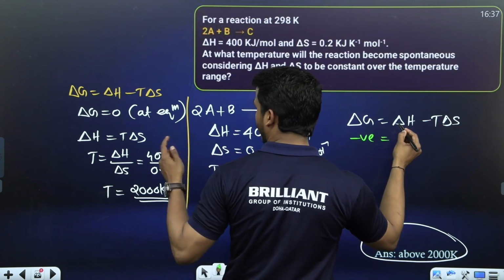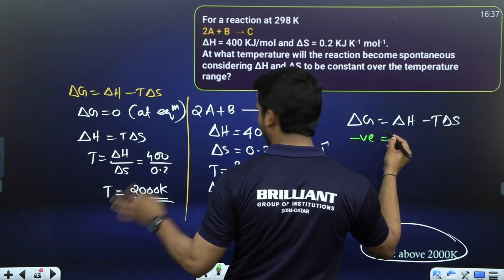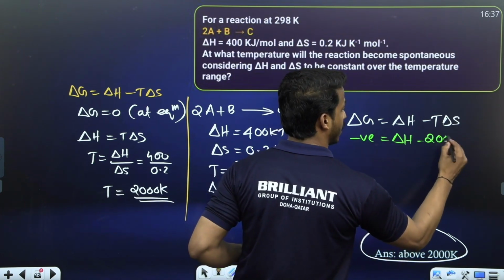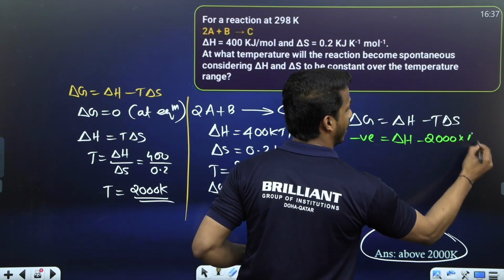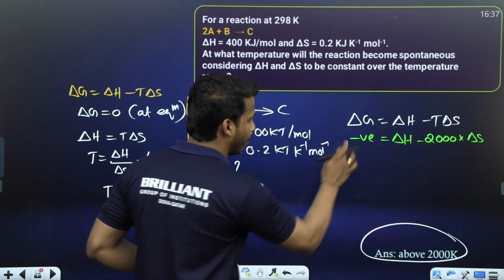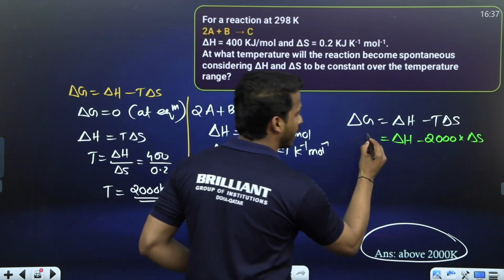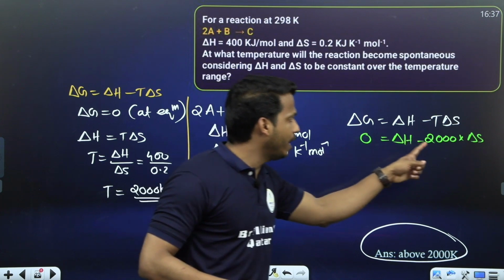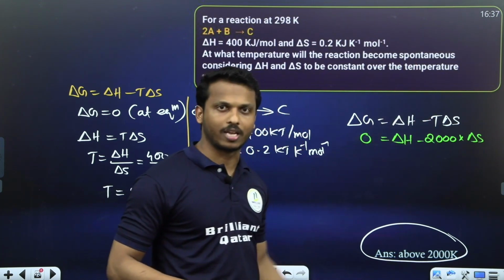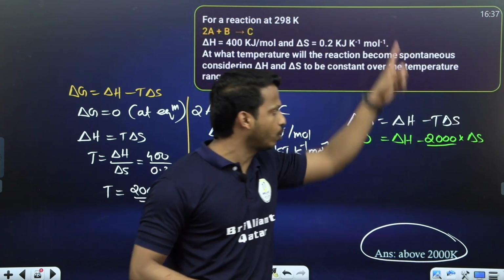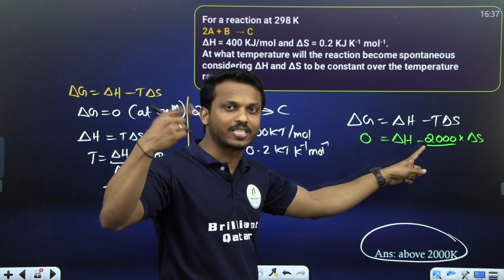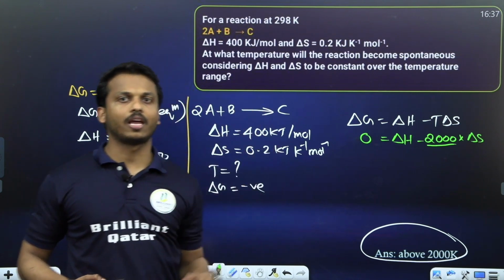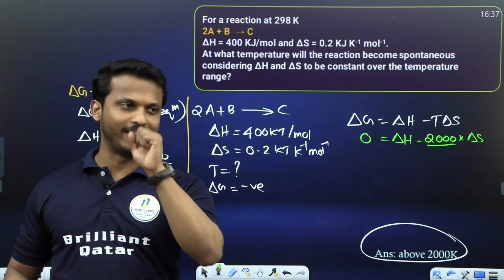Delta H is already given, and the temperature is 2000 times delta S. At 2000 Kelvin, the Gibbs energy is 0. If the temperature is more than 2000, the subtracted term increases, so overall it becomes negative. So the answer: above 2000 Kelvin, the reaction will be spontaneous.